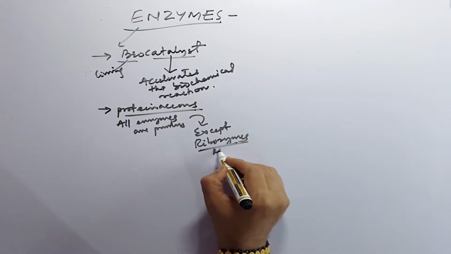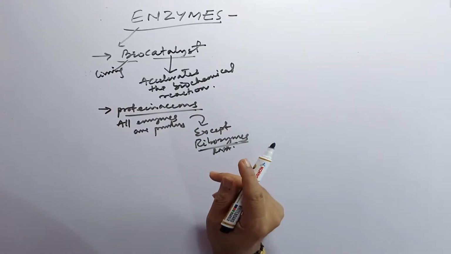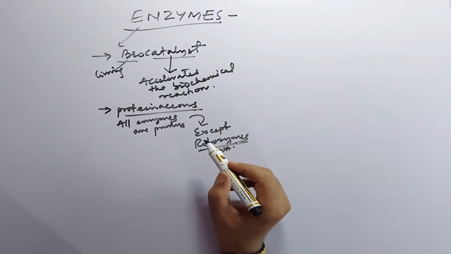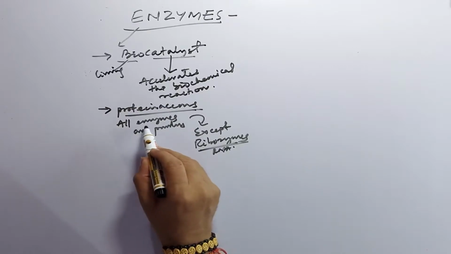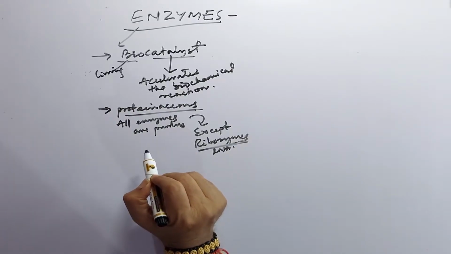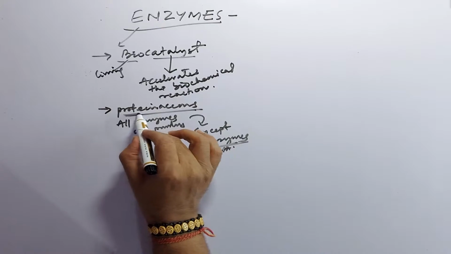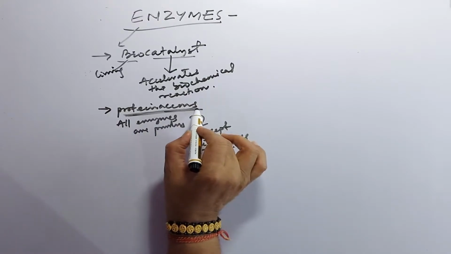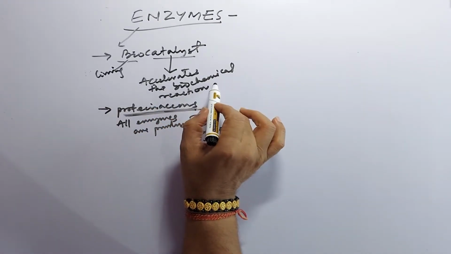Here RNA acts with enzymatic action. So all enzymes are proteins, but all proteins are not enzymes. These are proteinaceous biocatalysts that accelerate the biochemical reactions.